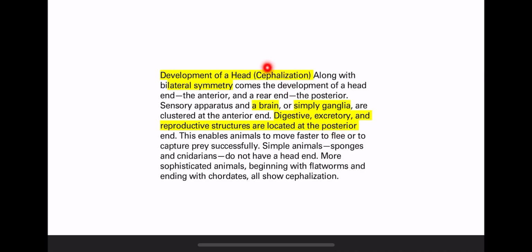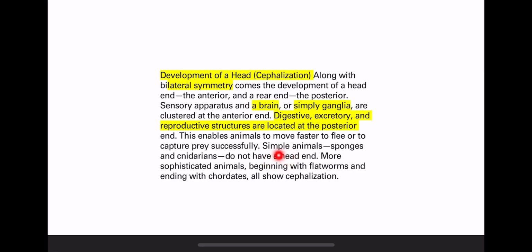What is the benefit of having cephalization? Cephalization enables animals to move faster to capture their prey. It improves the movement of animals. Simple animals like sponges and cnidarians don't have a head.